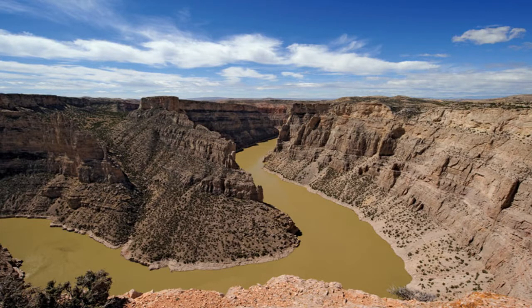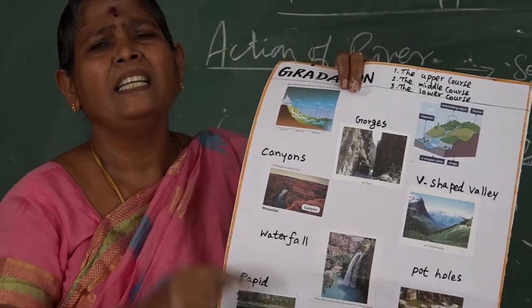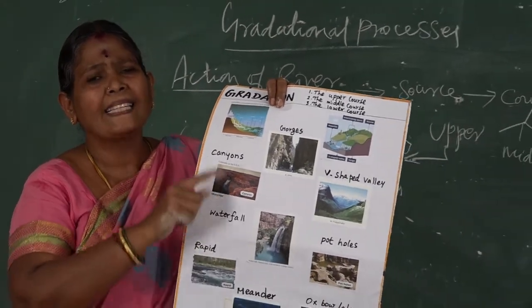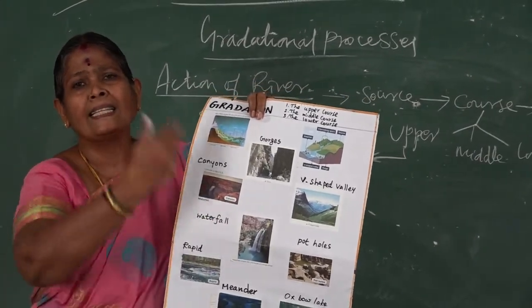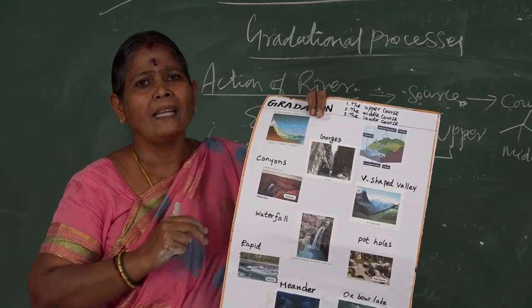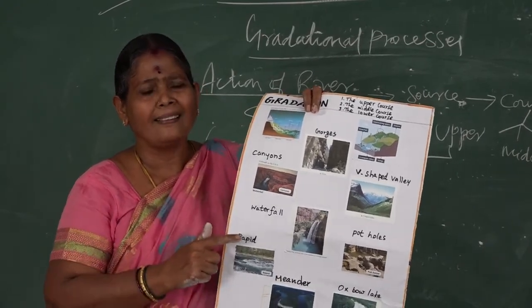See, one thing I am telling in India, another thing I am telling in USA. You may have a doubt: is it not possible to see all the features in one place? It is not, because the topography of the surface is different in different places. So depending upon the topography and lithospheric condition, thickness, depth, and the action of the river, the speed of the river, force of the river, volume of the river, everything is responsible for creating all kinds of features in different places. Generally we are talking about weathering or gradational processes, how different